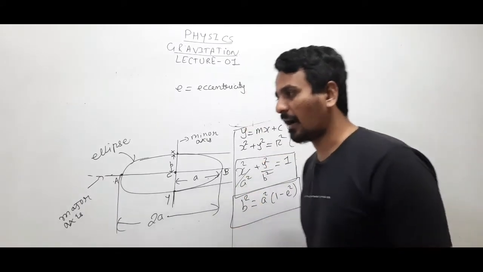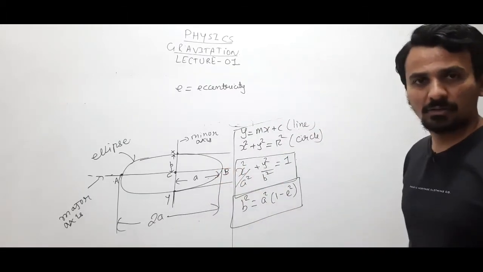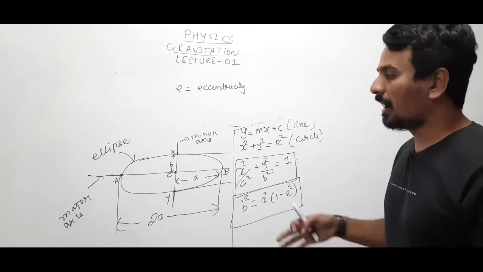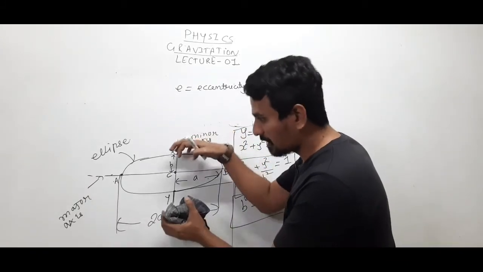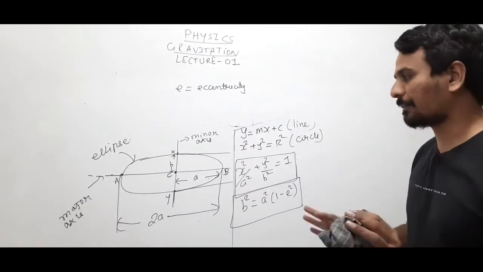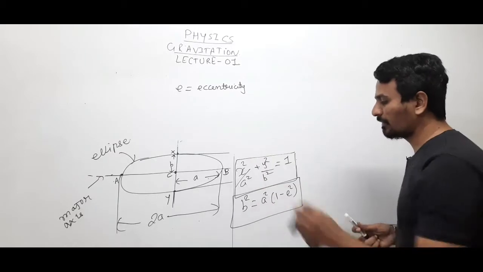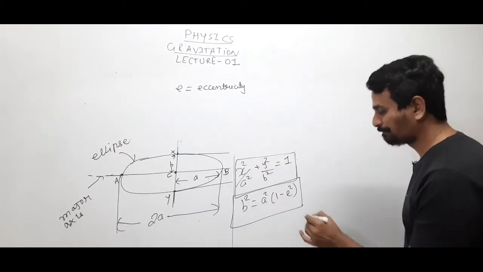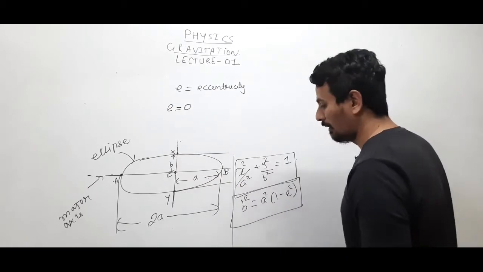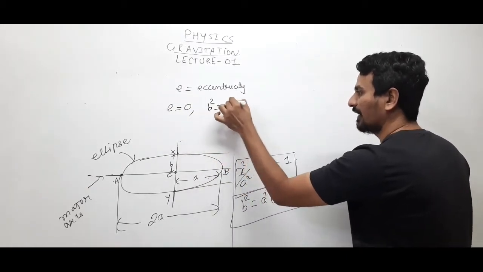Eccentricity represents how much your ellipse is being squashed. Or you can also say how much your circle is being compressed. That means I'll explain it in a different manner. Suppose we take e equals 0. Take eccentricity as 0.